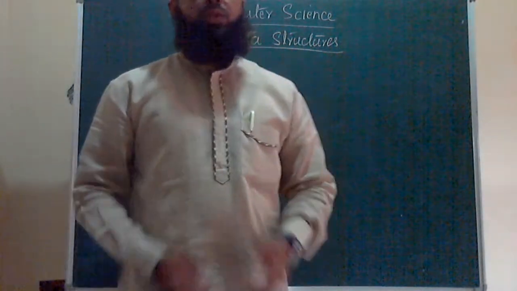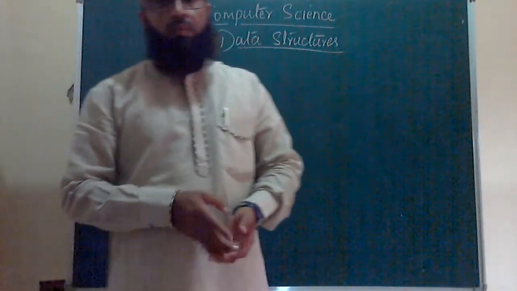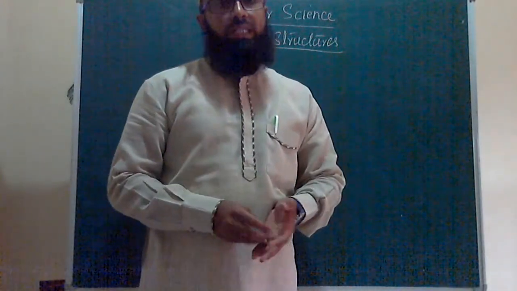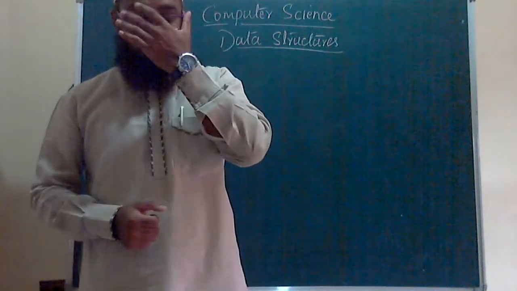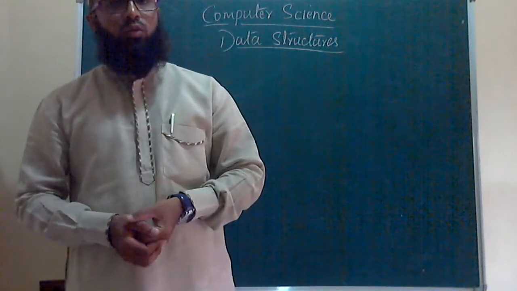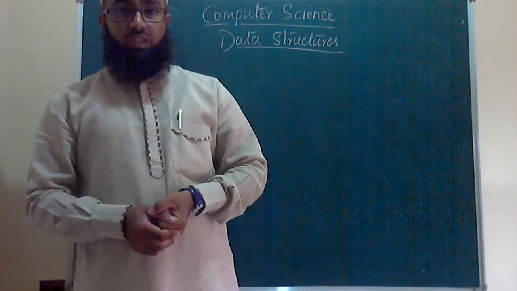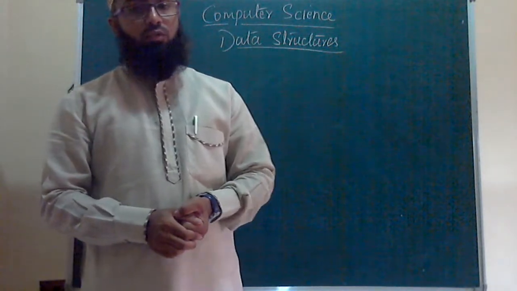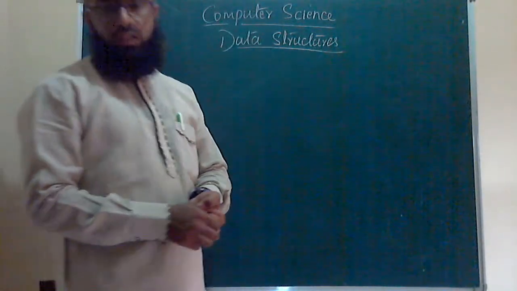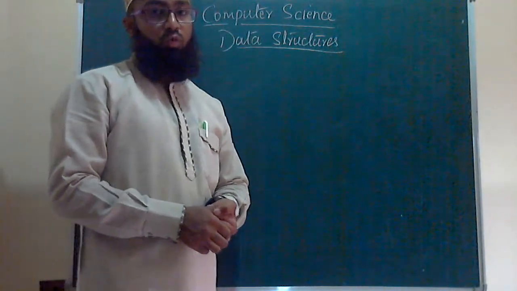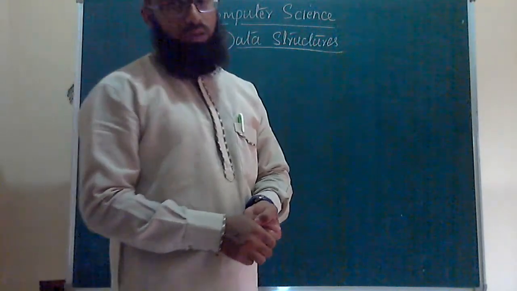Dear students, in our previous class, we discussed the definition of data and the definition of data structure, what data structures are actually called, and also you have seen the classifications of data structure. Among the classifications of data structure, from today we are going to discuss one by one.